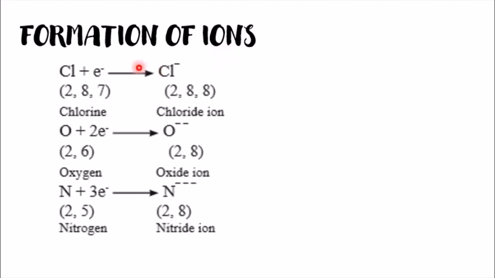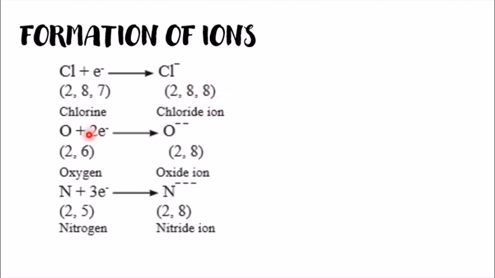Now chlorine, the electronic configuration of chlorine is 2, 8 and 7. 7 is unstable. So what it will do is, it will gain one electron and it will become stable and becomes an anion, that it produces a negative sign. If it produces a positive sign, it becomes a cation, which was happening in the metals. But in non-metals, they gain the electron and become an anion. So now the electronic configuration of chlorine becomes 2, 8 and 8. That means the last shell is complete.